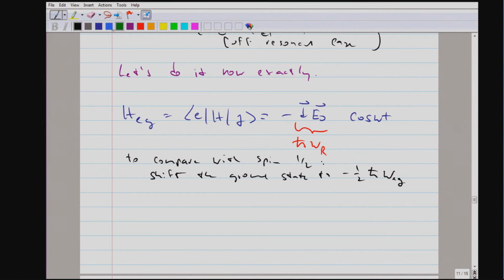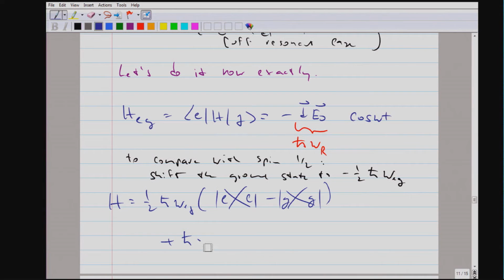So with that, our Hamiltonian is now excited minus ground, so all I've done is I've shifted the origin, and the coupling, using our definition of the Rabi frequency, couples ground and excited state and excited and ground state.